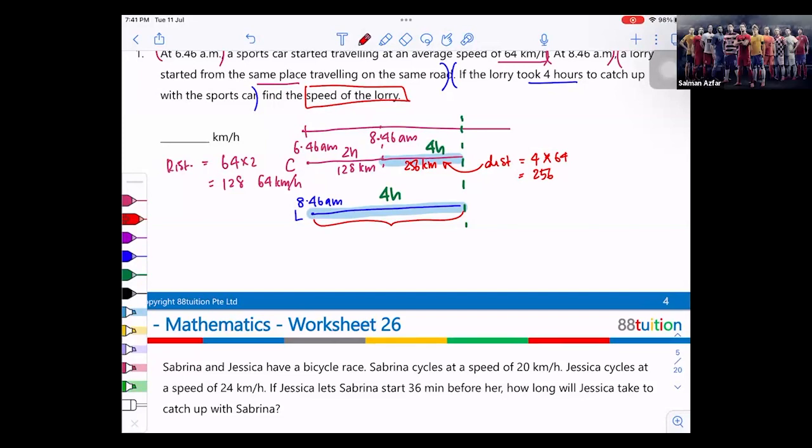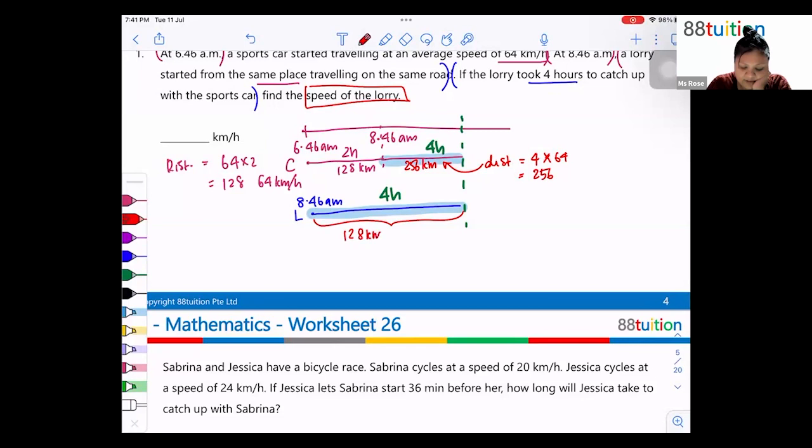The distance is 128 km plus 256 km? Yes, that's right. Very good. Plus 256 kilometers to give me a total distance of 384 kilometers. So now that I have the distance and I have the time taken, I can find the speed of the lorry, which is equal to, Cassidy.